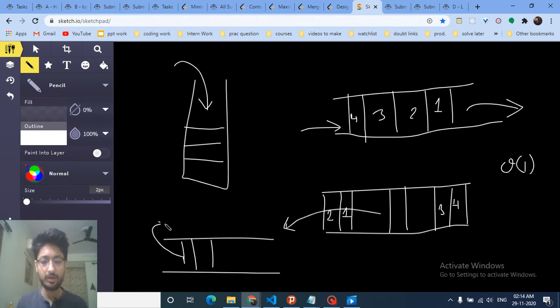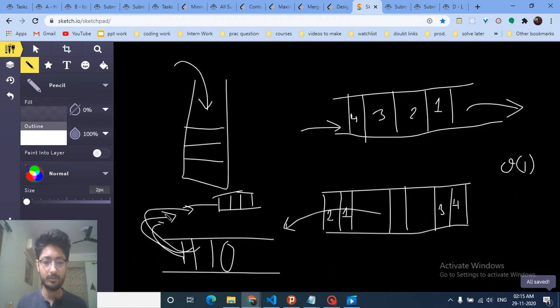So keep on popping out these elements from here and store them in some other way. I have stored them in the stack, and then insert that element in the middle, and then keep on again appending these elements at the start, so that this element gets in the middle. Same if you want to take an element out from the middle, just take out all the elements from the top, take out the middle element, and push back.